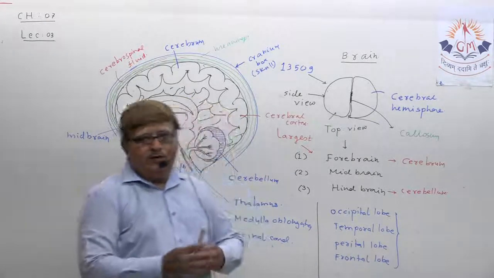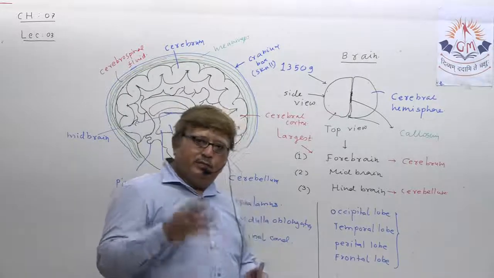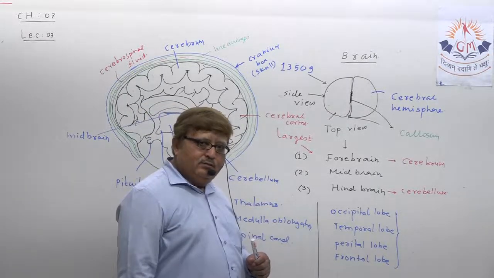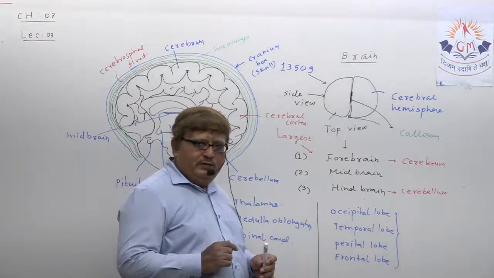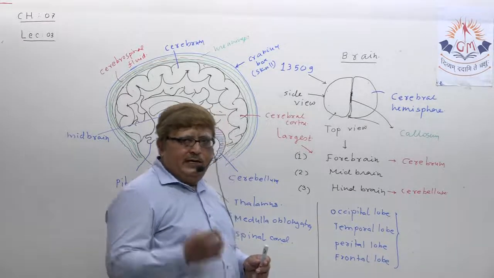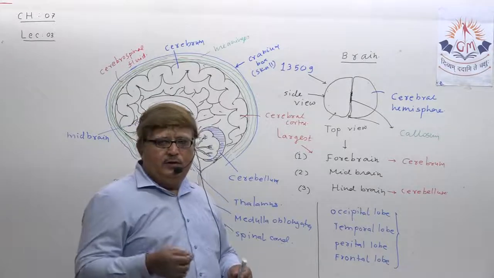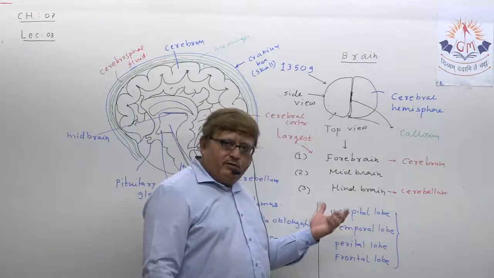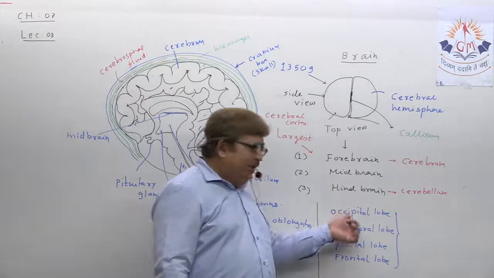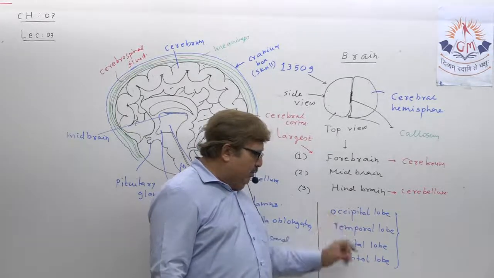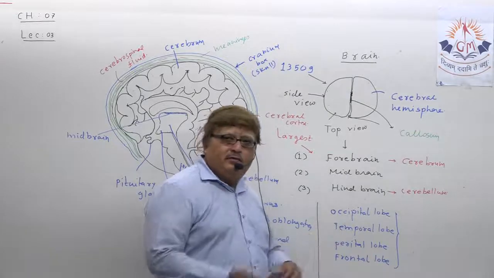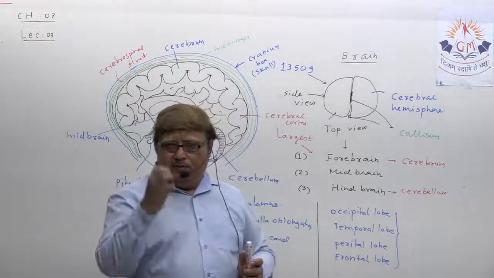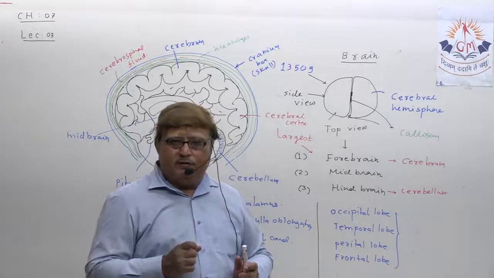The moment you wake up till the moment you sleep, all these four lobes are very, very active. And you have seen sometimes, if somebody gets some vital injury in the skull, and blood clotting takes place in any lobe, suppose clotting of blood has taken place in occipital lobe, that means what? Occipital lobe has center for visual reception.